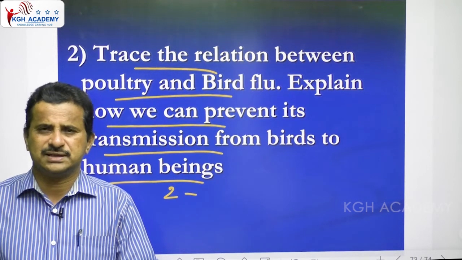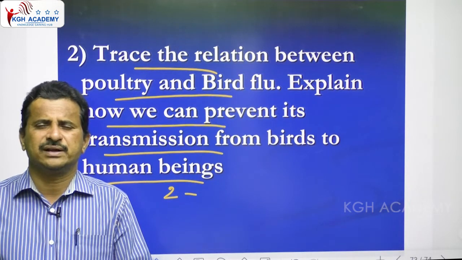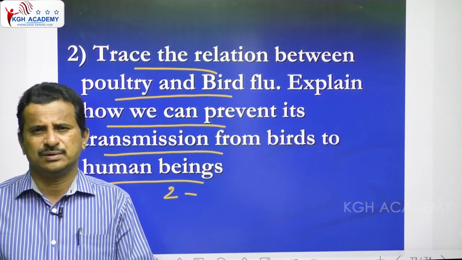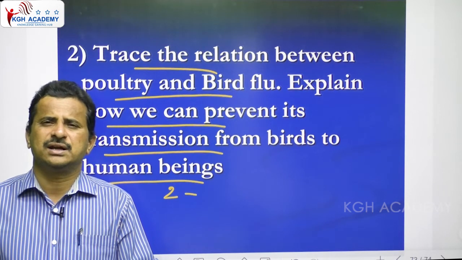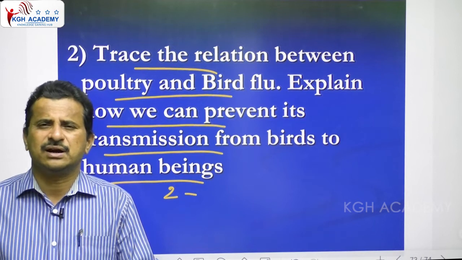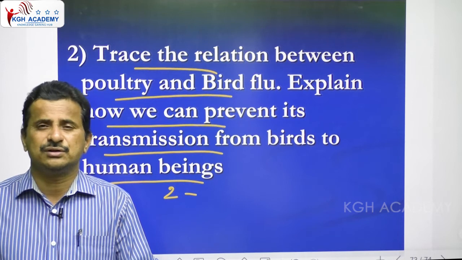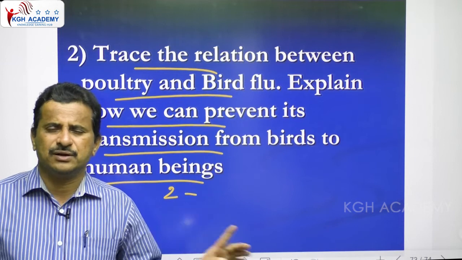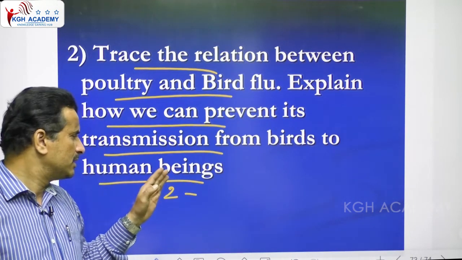Especially migratory birds carry this virus from one place to another, so killing migratory birds or eating migratory birds is not advisable. Eating uncooked, half-boiled eggs and chicken is also not recommended, because they may contain the virus. It is not that dangerous, as it does not transmit from human to human, but it transmits from bird to human. So by taking special precautions, we can control the transmission of this virus from bird to humans.